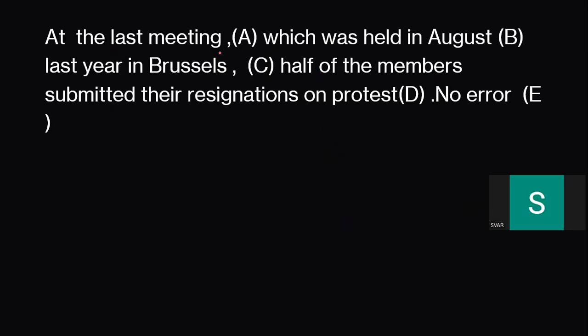At the last meeting, which was held in August last year in Brussels, half of the members submitted their resignations on protest. Don't you think there is something fishy here? Always remember, but before getting into this, let me tell you the meaning.